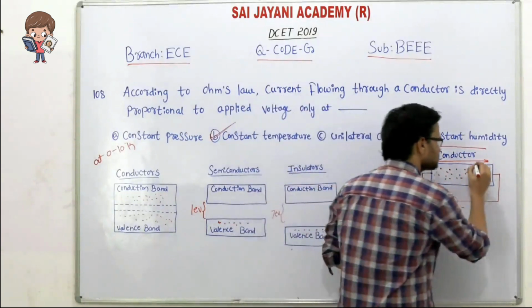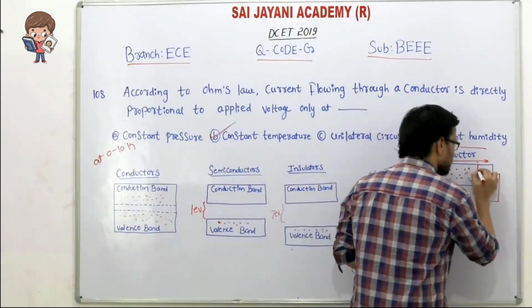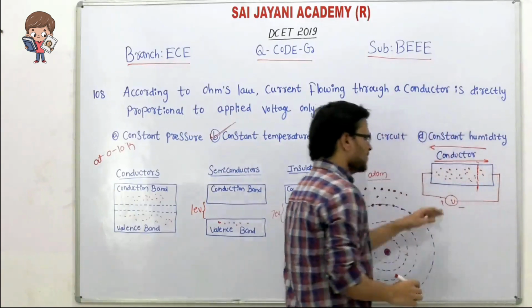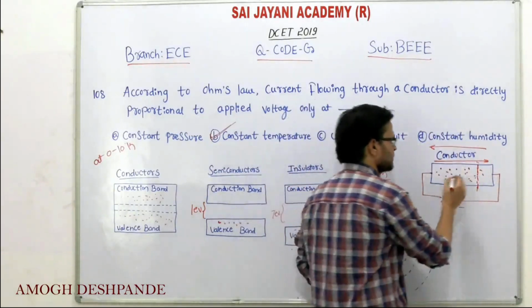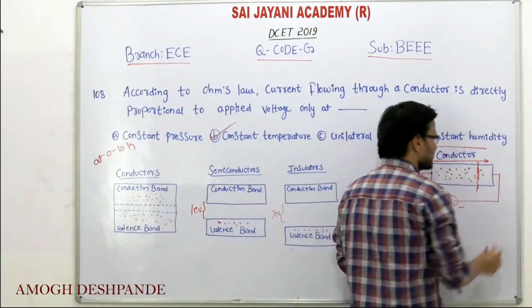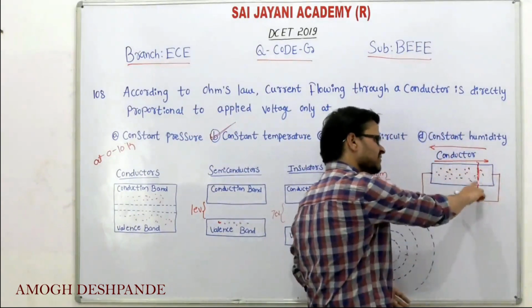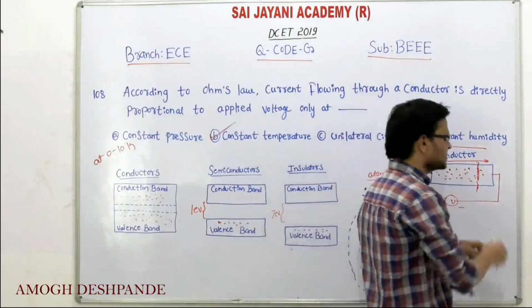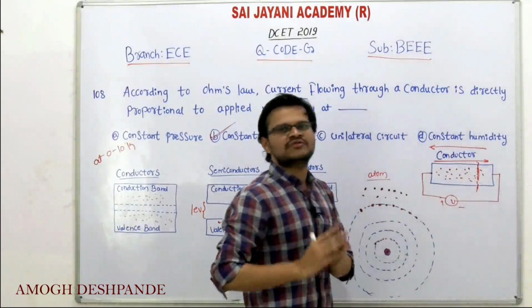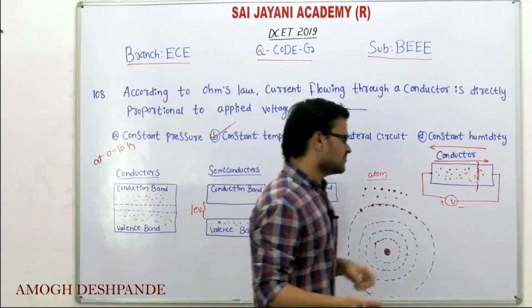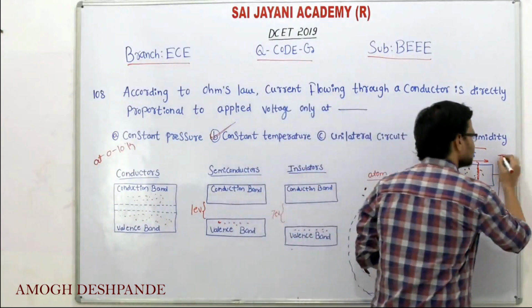Now consider one reference line. When you give a certain voltage to the conductor, then a number of electrons pass through this reference line. The number of electrons that pass through this reference line per unit period of time is called the current.